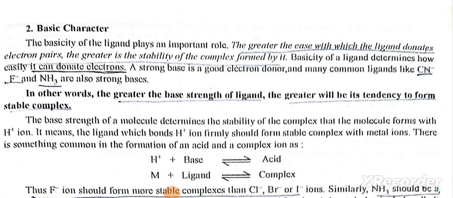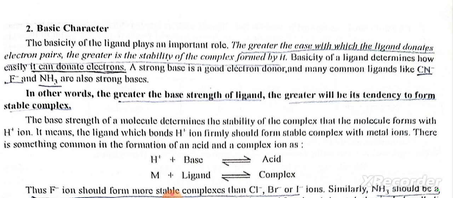The basicity of the ligand plays an important role. The greater the ease with which the ligand donates electron pairs, the greater is the stability of the complex formed by it. Basicity of a ligand determines how easily it can donate electrons.